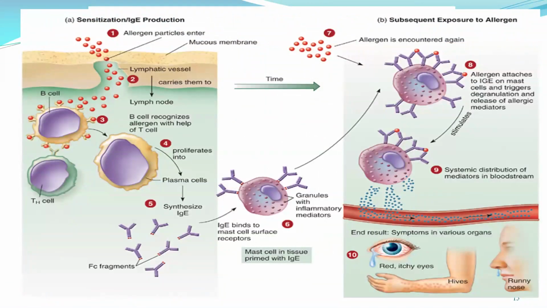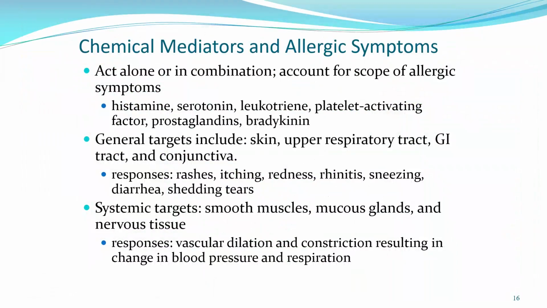Now we're going to look at the types of chemical mediators that produce the allergic reaction or symptoms. An example is histamine, the most potent one.